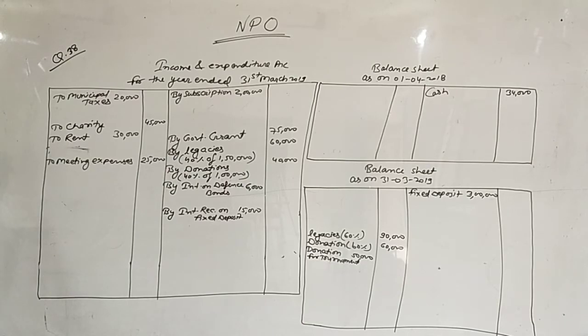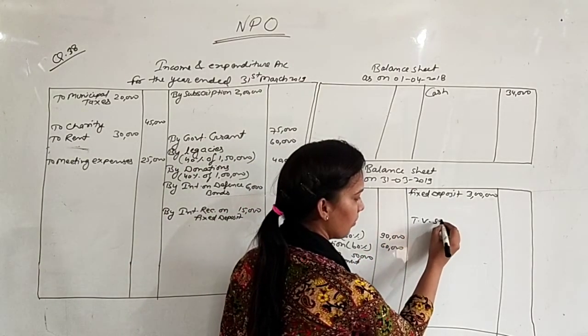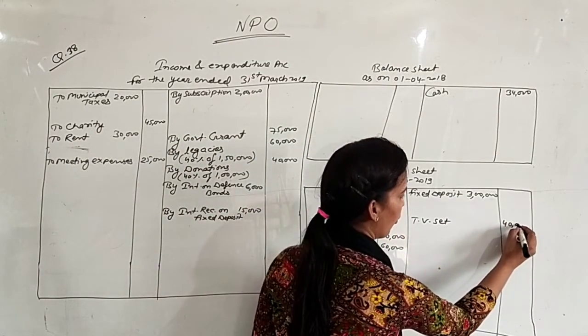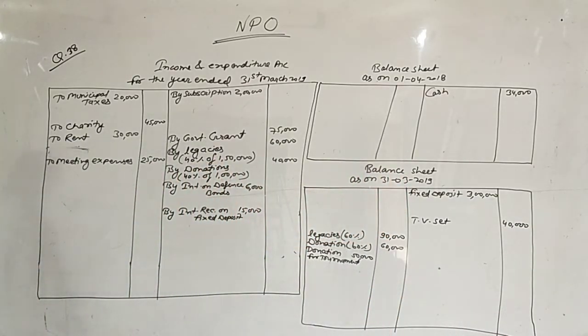TV set, TV is our asset, so it will be written in the balance sheet, 40,000. TV set 40,000. There is no additional information regarding TV, so we will write it in our outer column.